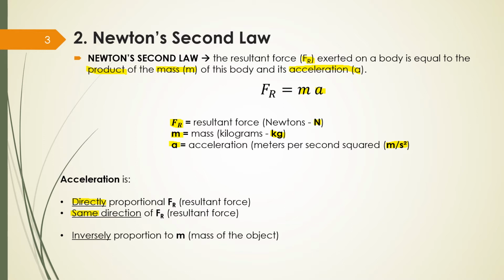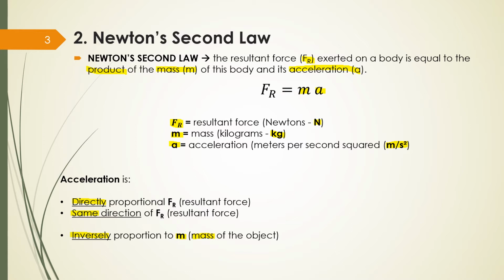But acceleration is inversely proportional to mass. What does that mean? It means that if you have a bigger body, a bigger object, you need to give more force. For example, I have two objects, one small and the other big, and I apply the same force to both. Are they going to move in the same way?